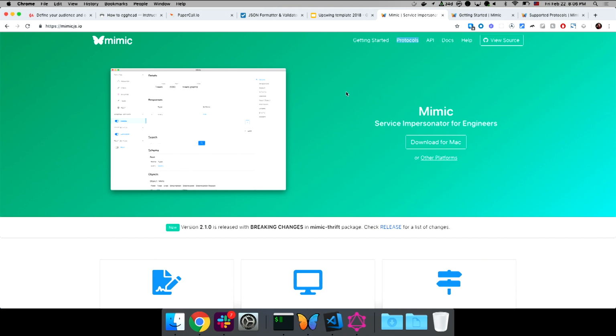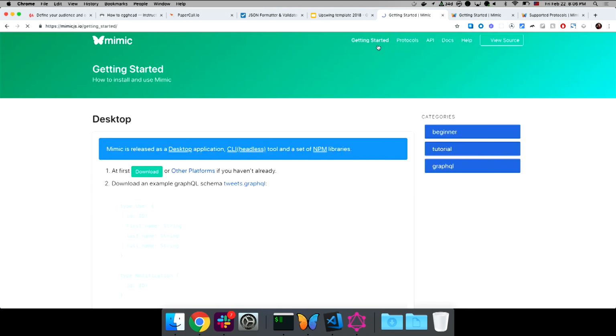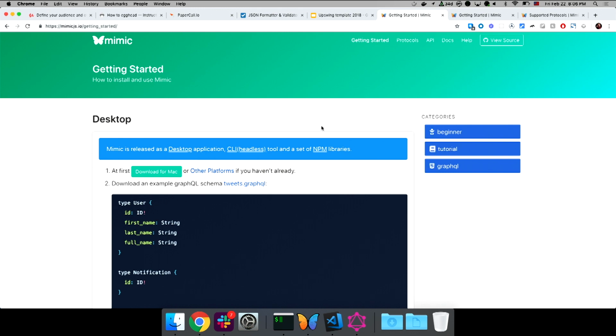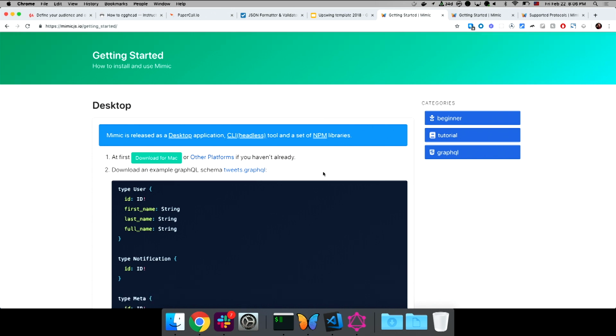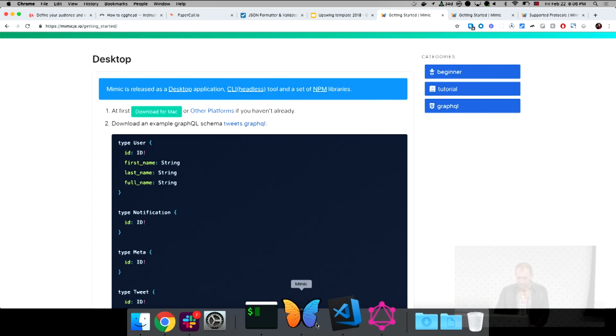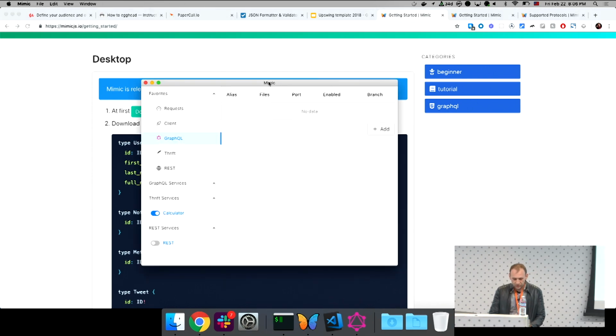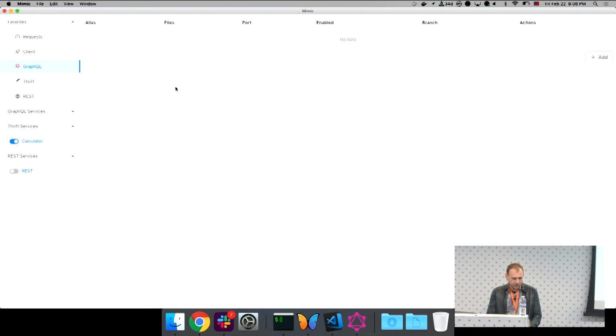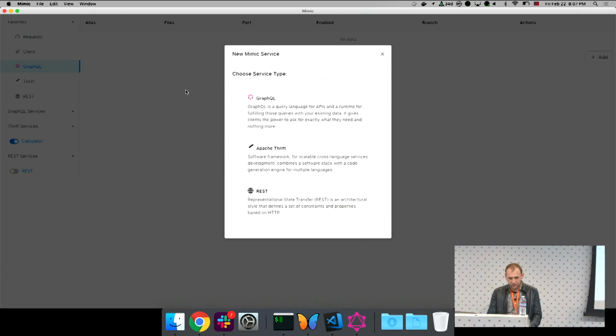And if you go to that website, I guess the first thing you do is you go to Getting Started, and since talk is cheap, I will just demo the tool, and that will be the best thing to show you how capable it is. So if you downloaded the tool, that's a desktop app written in Electron, and it supports GraphQL, Thrift, REST, and some other cool features. And let's imagine that you have GraphQL server and you want to develop against non-existent or hard to set up GraphQL. And we started the tool.